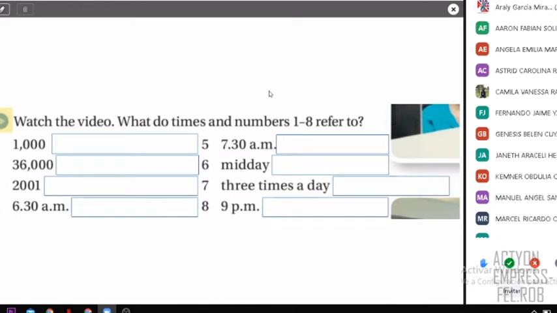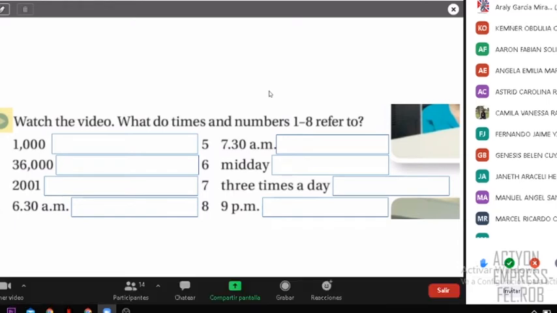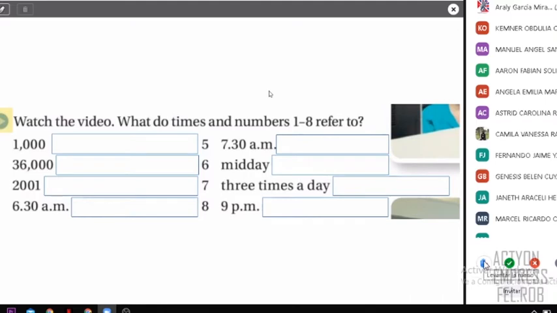So any volunteers to tell me? Kemner, what's the number? Number 1 is 1,000. Right, thank you. Very good. Excellent. So remember class, if you have 3 zeros is 1,000. That's the pronunciation. Thank you, Kemner.